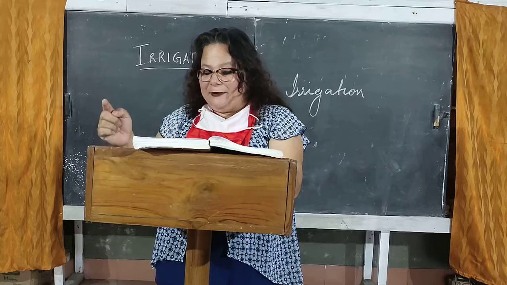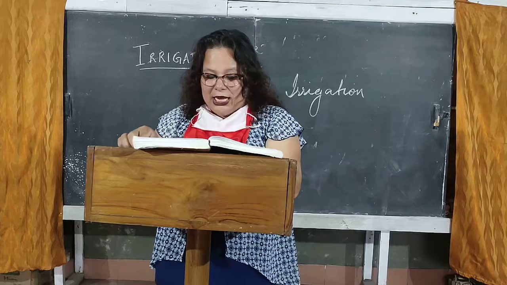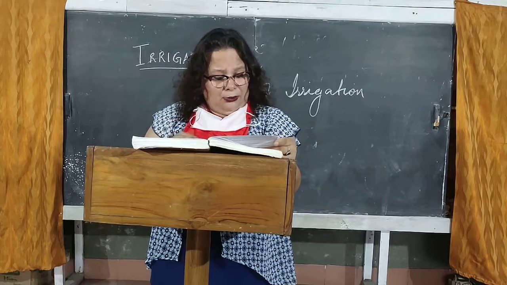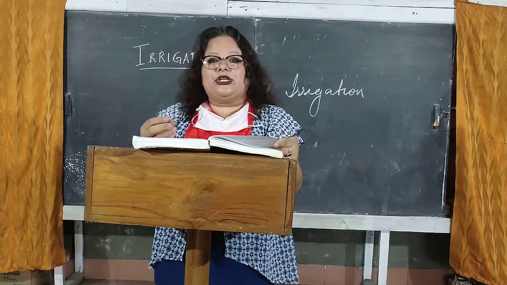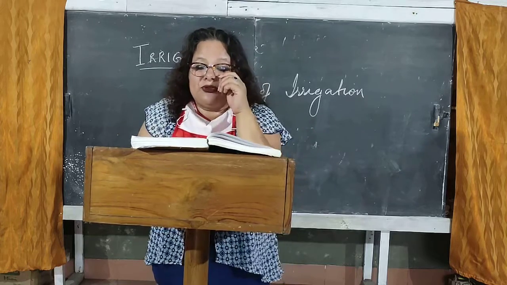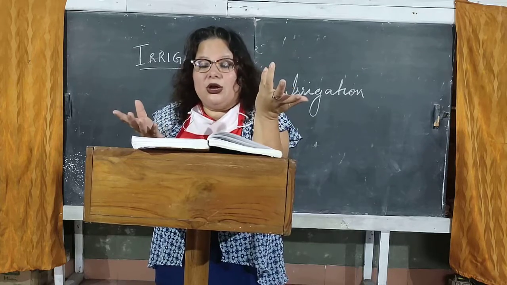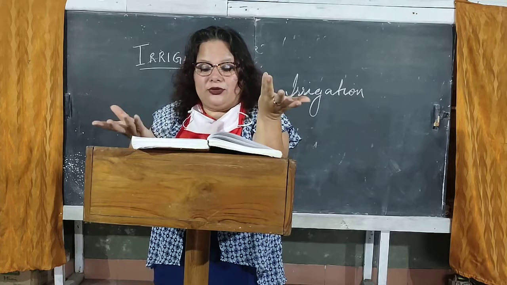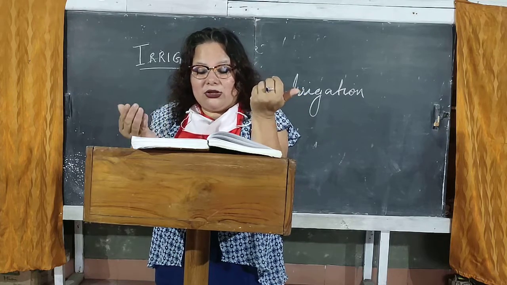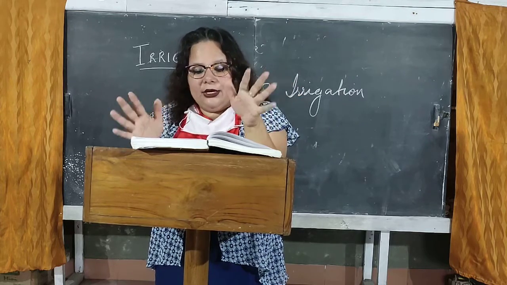Now, whatever points I've explained to you are already there. Tank irrigation is practiced mainly in Peninsular India due to the following reasons. Please underline at least 3 to 4 points. One is the undulating relief features with hard rocks. Number 2, there is only little percolation, that means it only allows little water to seep through, otherwise the water just gets collected there. Most of the rivers in these areas are seasonal and dry up during the summers, therefore water has to be supplied throughout the year with the help of tanks. And you can also say the scattered nature of population and agricultural fields also favors tank irrigation. So these are the factors.